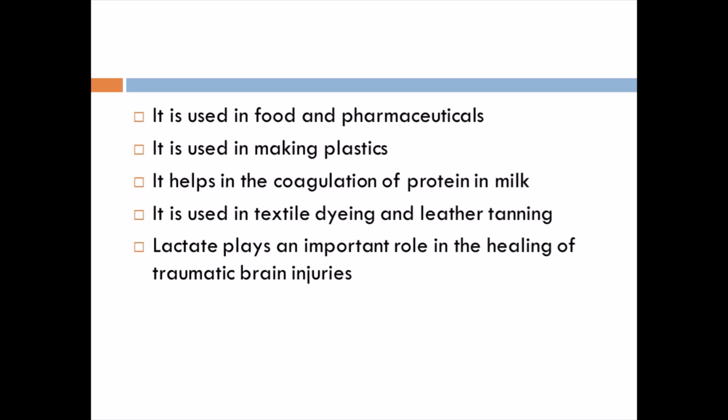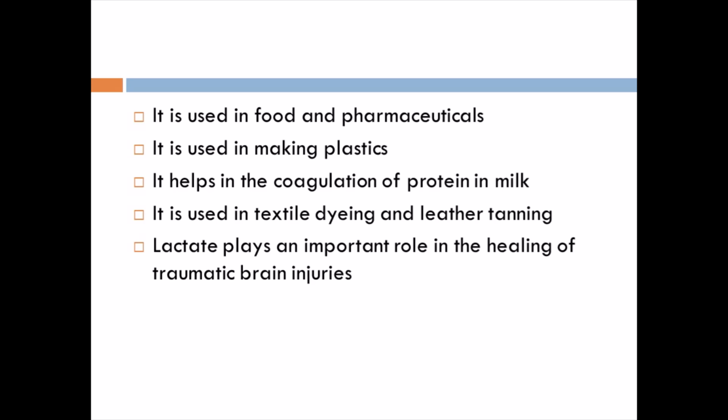So lactate plays an important role in healing of traumatic brain injuries. Okay, so this lactate will be useful for chronic, meaning when the pain is very severe, or when there is a trauma in the brain, or when there is some injury in the brain.